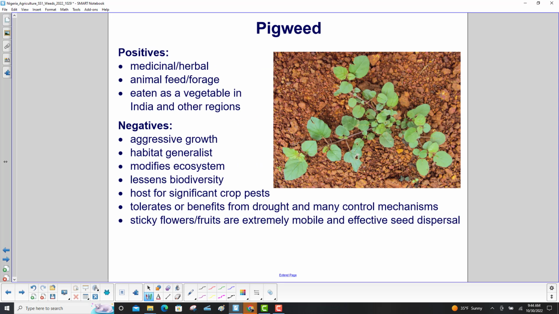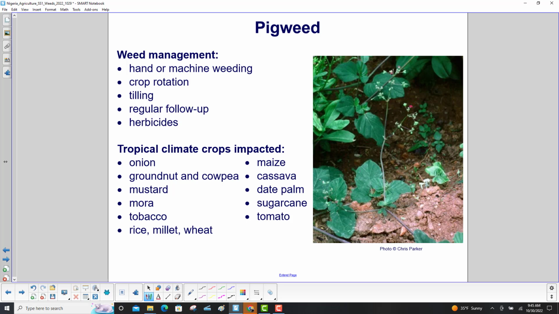Positives: medicinal and herbal, animal feed and forage, eaten as a vegetable in India and other regions. Negatives: aggressive growth, habitat generalist, it modifies the ecosystem, it lessens biodiversity, it is a host for significant crop pests, and it tolerates or benefits from drought and many control mechanisms. It has sticky flowers or fruits. They are extremely mobile and effective seed dispersal. It is managed by hand or machine weeding, crop rotation, tilling, regular follow-up, and herbicides.